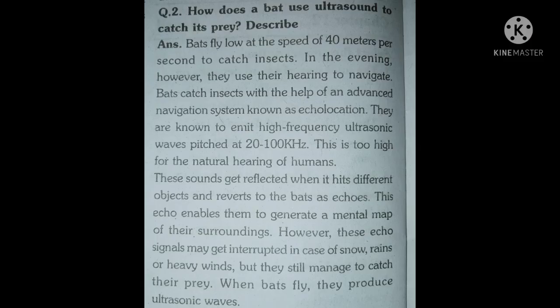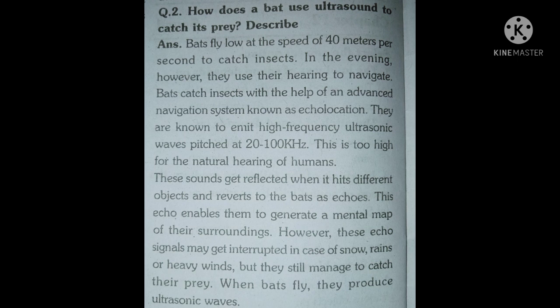Second, how does a bat use ultrasound to catch its prey? Describe. Bats fly at the speed of 40 meters per second to catch insects in the evening. However, they use their hearing to navigate. Bats catch insects with the help of an advanced navigation system known as echolocation.